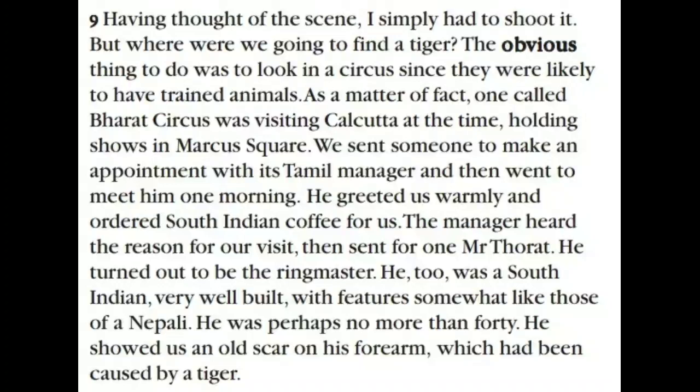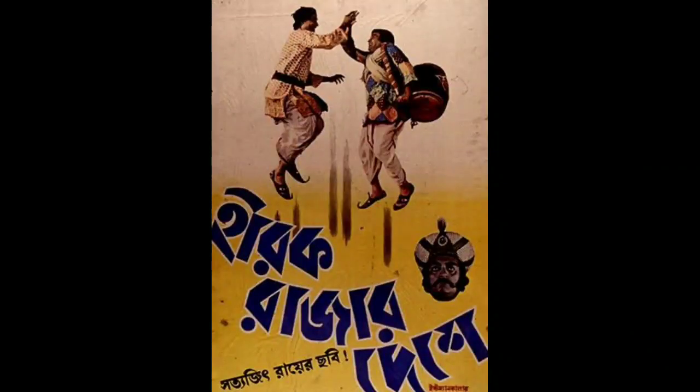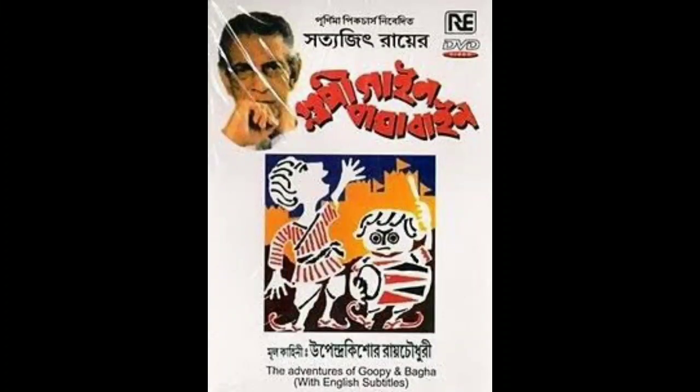What we have understood from this paragraph: he wanted a tiger to shoot his film Gopi Gain Bhagabain. So he went to a circus called Bharat Circus, and usually in a circus we may find trained animals.